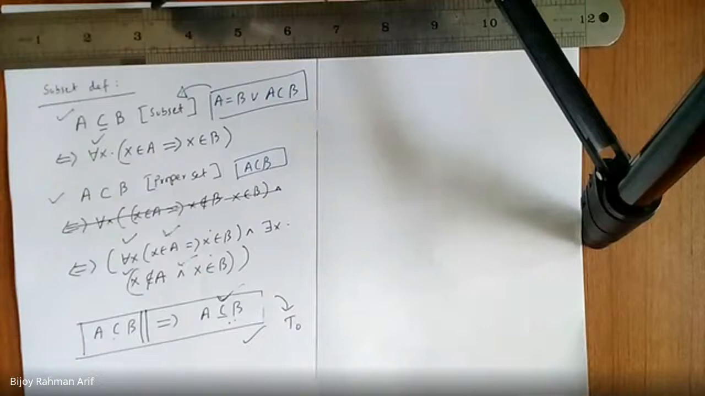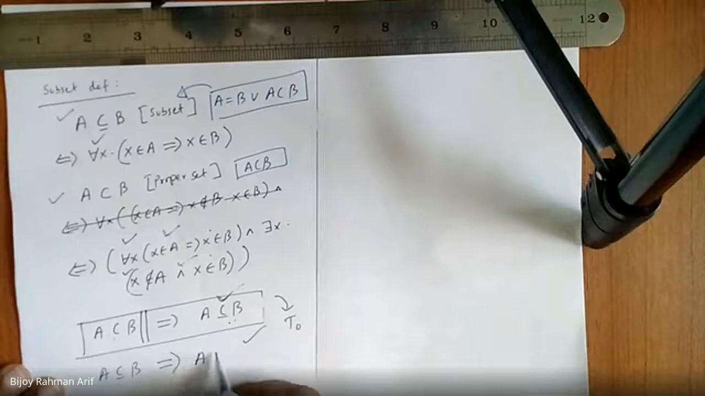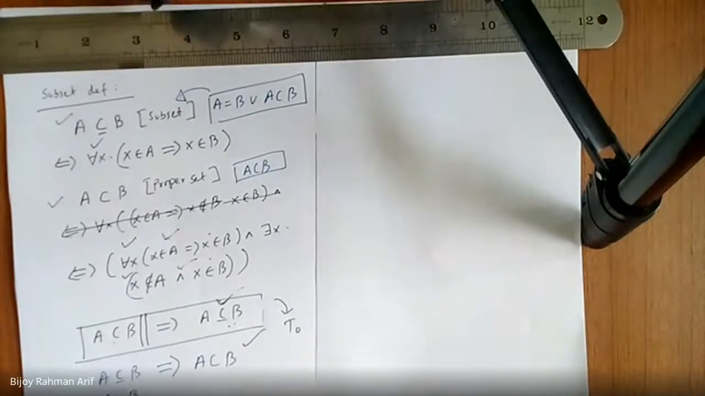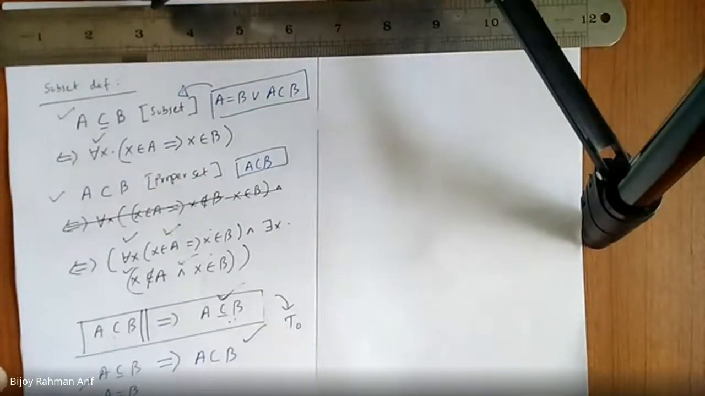Okay, so how about this? If I write A subset or equal to B, does it imply A proper subset of B? Is it true? Definitely not. Am I right? Because if A equals B, this one becomes true, this one becomes false, so the whole thing becomes false.